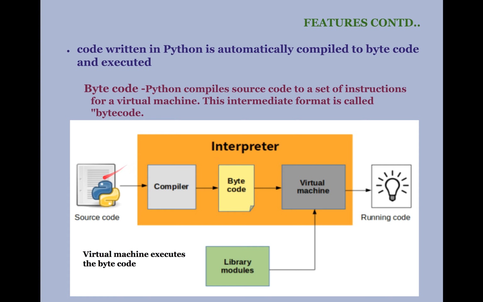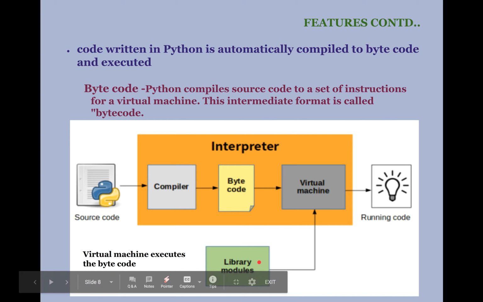Each program is first converted using a compiler into bytecode, which is the intermediate format, and then the instructions in the bytecode will be executed line by line by the virtual machine, which is again a program which reads the instructions from the bytecode one by one and then executes them to produce an output. For execution, the virtual machine uses the library modules that are available in Python. This is how the interpreter functions.